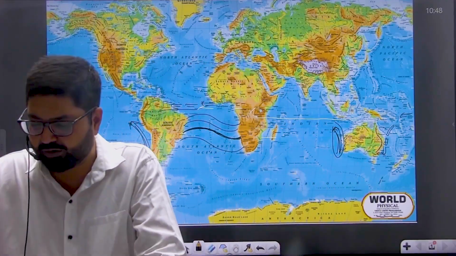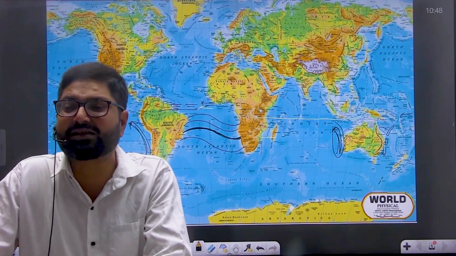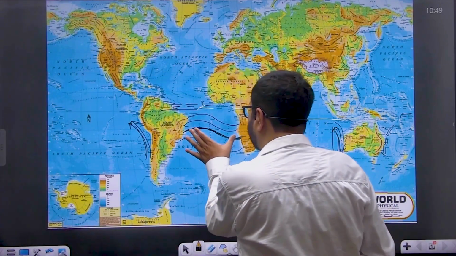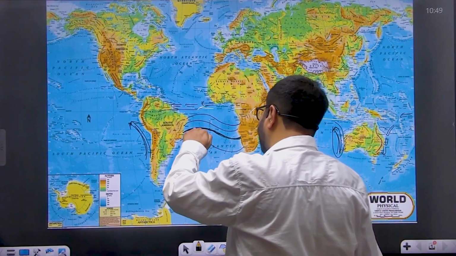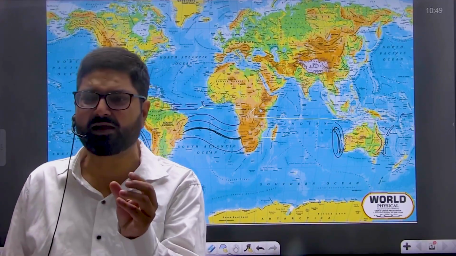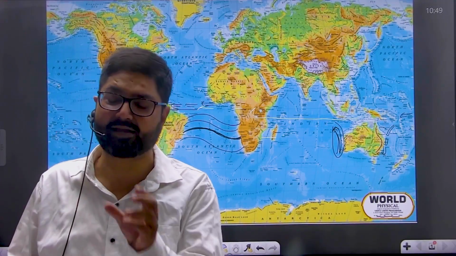So tide is the most extensive phenomenon, which not only covers the entire ocean but also impacts the seawater from surface to its bottom.